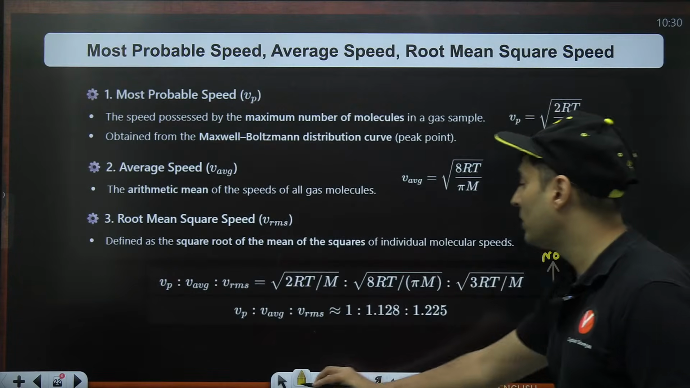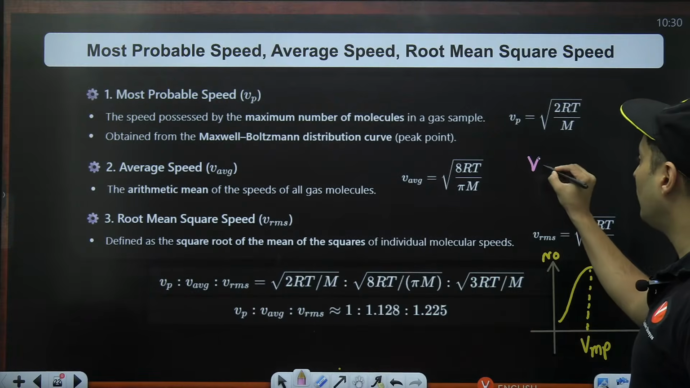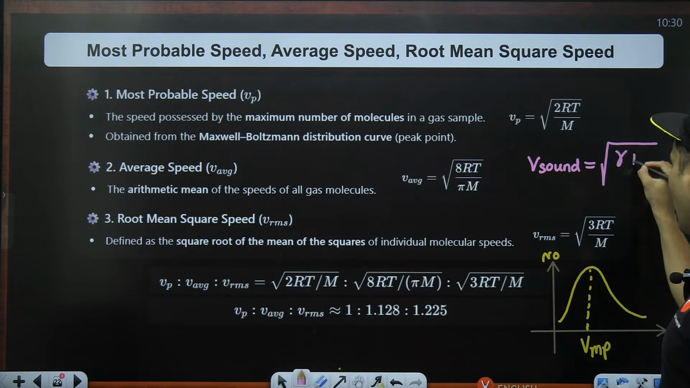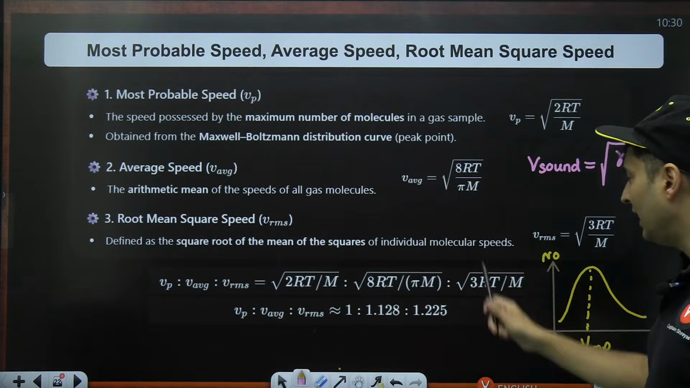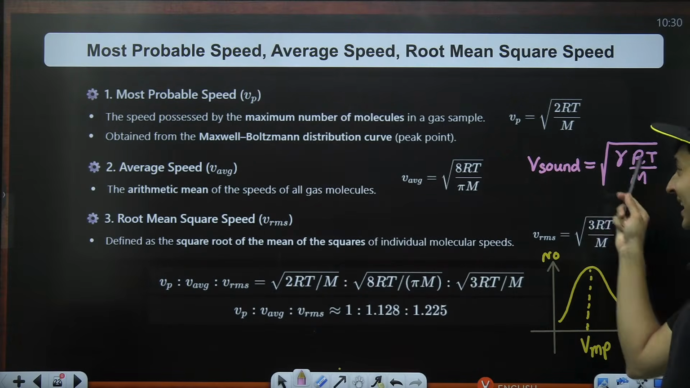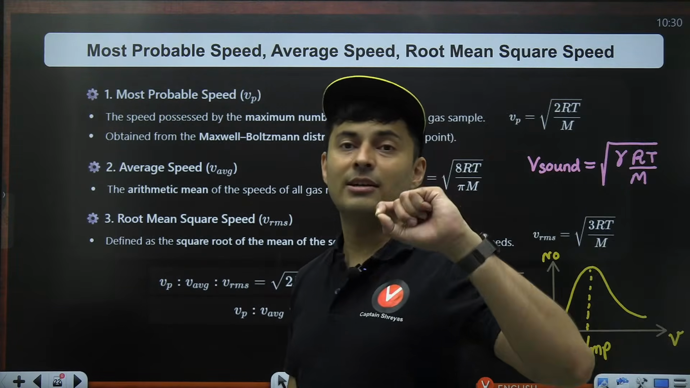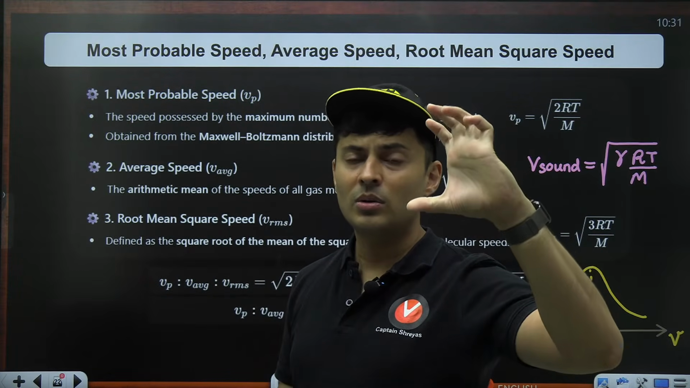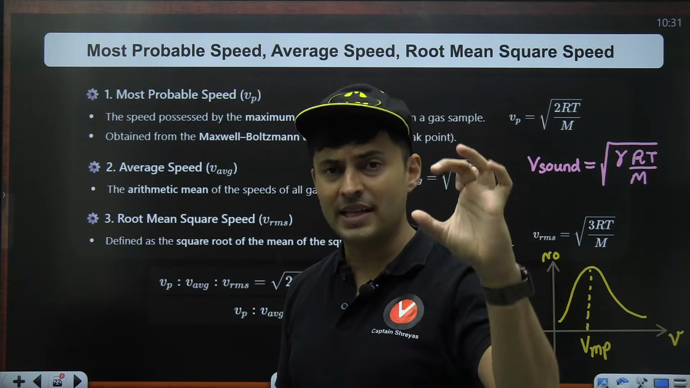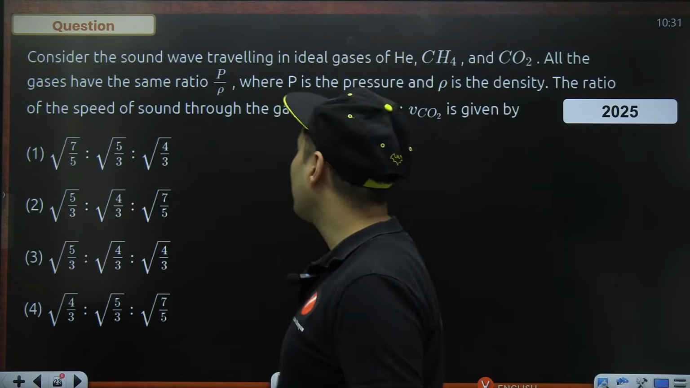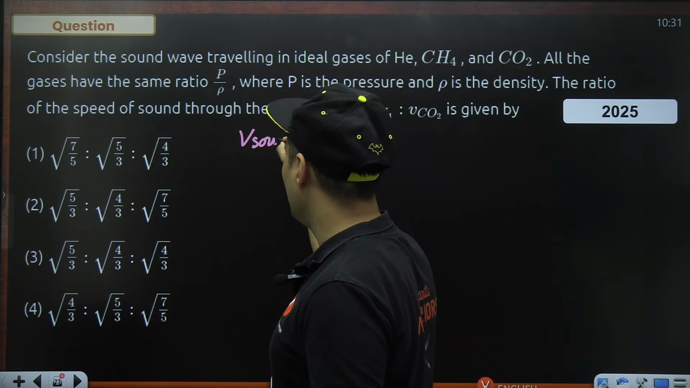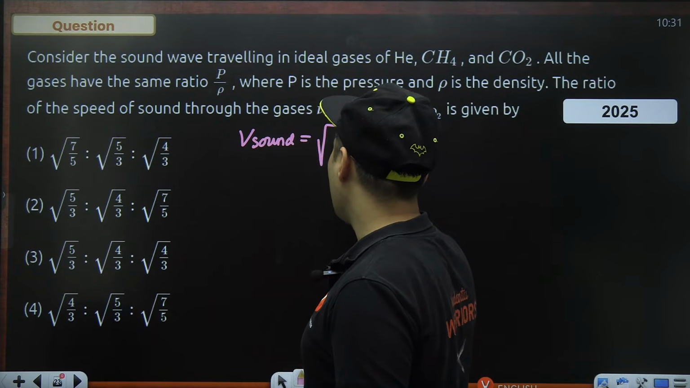So when you talk about the velocity of sound in a gas, that looks like this: the square root of gamma RT divided by M. Gamma is there instead of that number 8 by pi or 3 or 2. If you put gamma, that becomes the velocity of sound after Laplace correction over Newton, which gives you the accurate speed of sound for longitudinal waves in air.